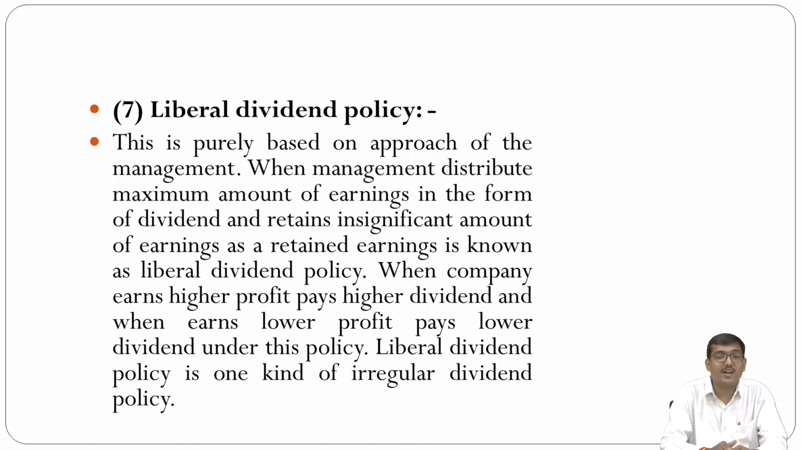When the company earns a higher profit and pays the higher dividend, and when it earns the lower profit and pays the lower dividend, this is treated as a liberal policy. It is also one kind of irregular dividend policy. That means if you earn more, then you pay the dividend. If you earn less, then you don't pay the dividend, or you pay the dividend in a lesser amount. Is it clear, my dear friends?